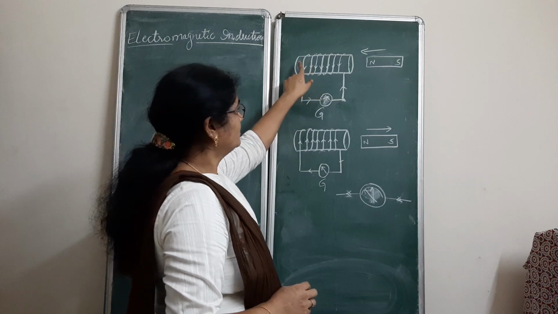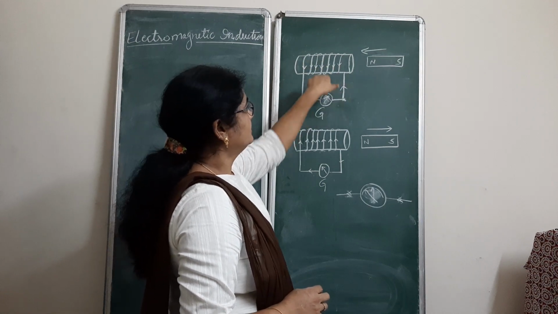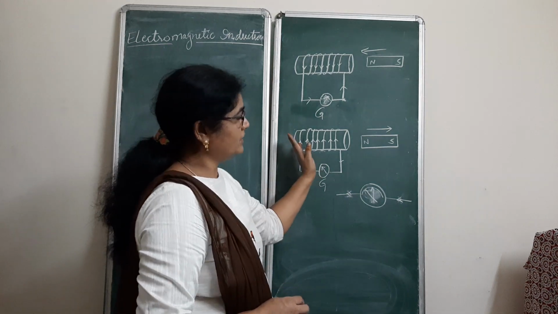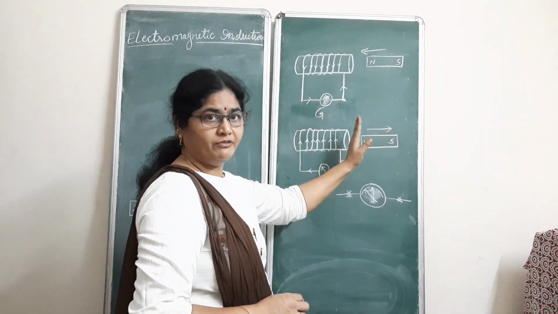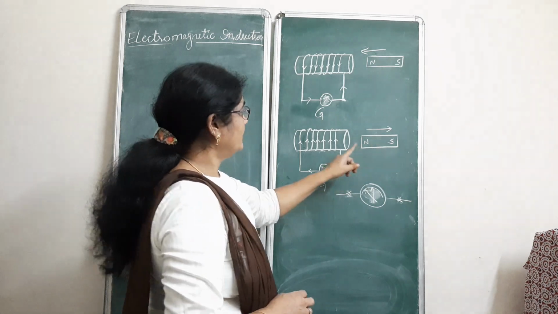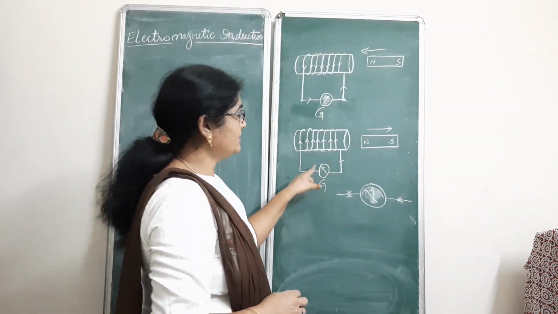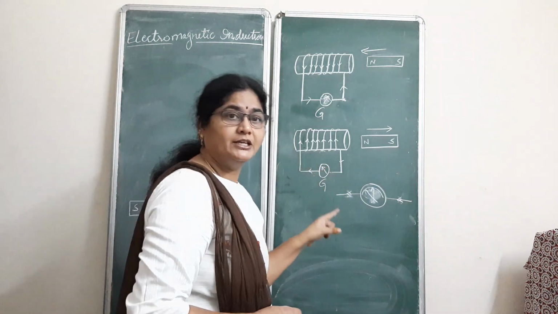Previously the current was flowing in the coil in this way, anti-clockwise direction, whereas now when he moved the magnet away from the coil, he observed a reversal in the deflection, indicating that there is a current flowing in the reverse direction.